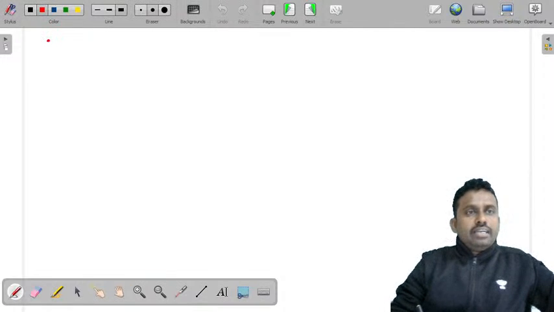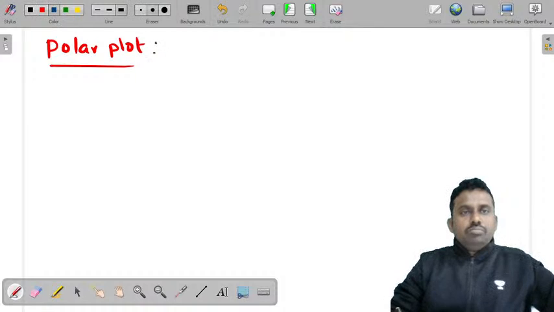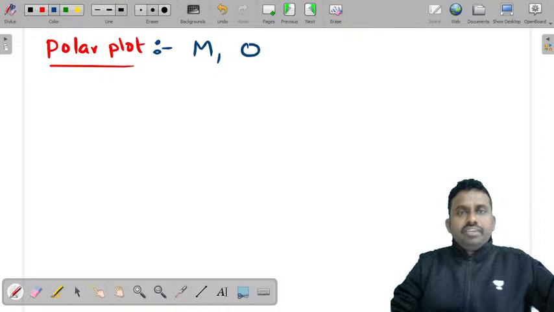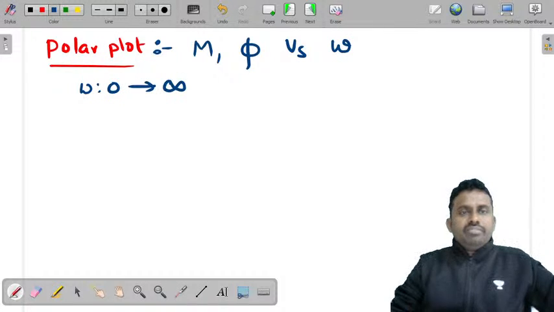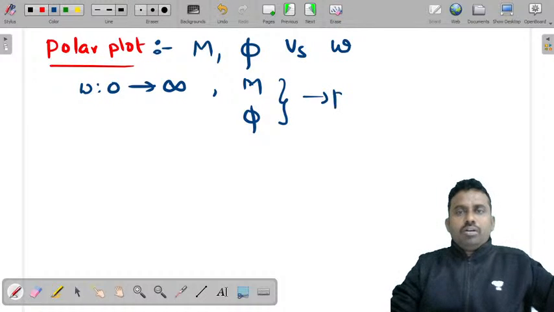So let's start polar plot. So as we have seen Bode plot, this polar plot is also a sketch of magnitude and phase angle versus frequency. So we will vary frequency from 0 to infinity and find magnitude and phase angle and plot it.